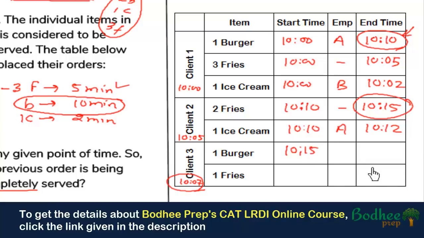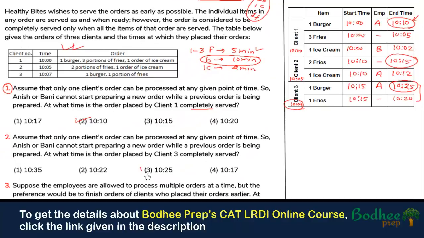So at 10:15 we can say that A has started preparing the burger, and it will take 10 more minutes, so the burger will get completed at 10:25. And since B was idle, B was also available, so in fact they need to prepare fries, so anybody can start the fries and it will get completed at 10:20. So we can see that client number 3's complete order gets completed at 10:25. So for question number 2, the answer is option 3.